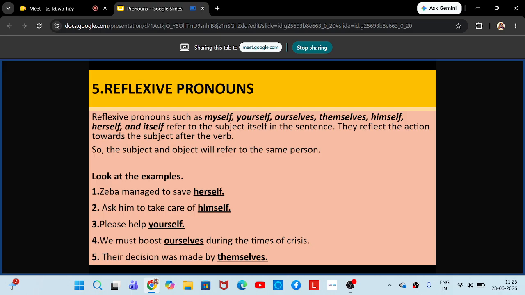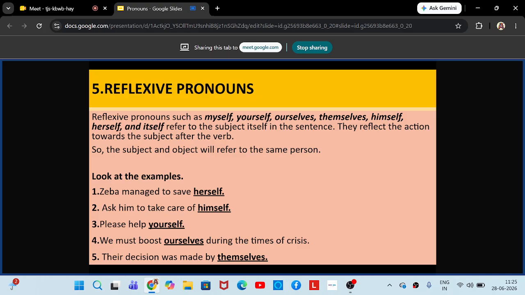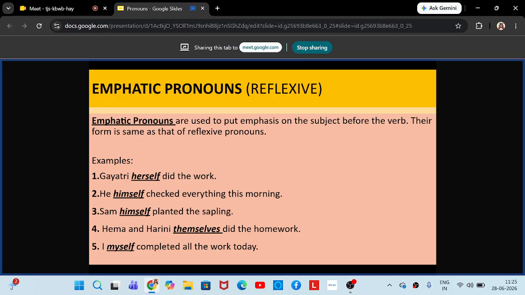Reflexive pronouns will come in the place of objects. Reflexive pronouns will come in the position of the objects, that is towards the end part of the sentence. It will come in the last. But emphatic pronouns, இவங்களை யூஸ் பண்ணும்போது they will come immediately after the subject. அப்போ object வரும்போது they are called reflexive. When they come immediately after the subject, then they are called emphatic. Emphatic அப்படிங்கிற வேர்டுக்கே மீனிங் என்னது? emphasis கொடுக்கிறது. Giving emphasis means to give importance. So emphatic pronouns are used to give emphasis, importance on the subject before the verb.